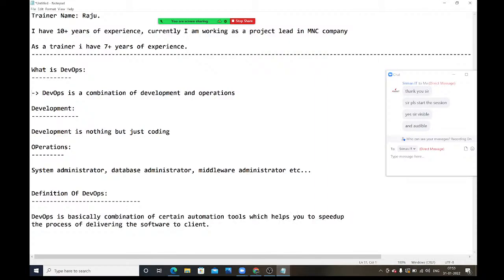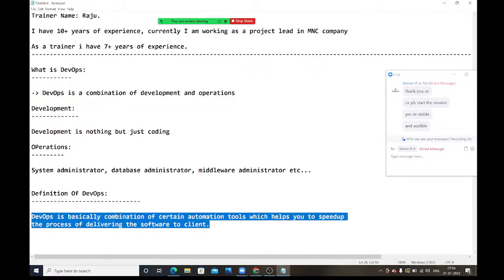If I give this definition, what will you feel? You may feel DevOps is nothing but a combination of development and operation, so a DevOps person should know development and operations. Don't feel like that. It is not possible practically. In companies, separate teams are available for development. As a DevOps engineer, we don't need to develop anything. We don't need to write any code. DevOps means the exact definition is this one. DevOps is basically a combination of certain automation tools which help you to speed up the process of delivering the software to the client. We need to deliver the software to the client as quickly as possible.